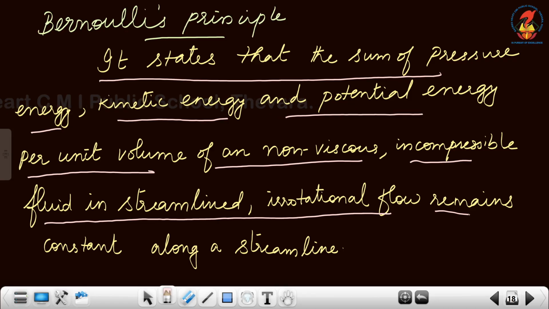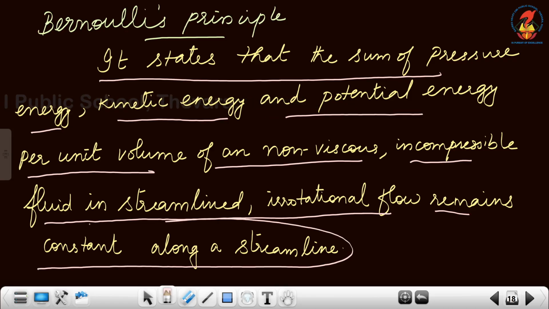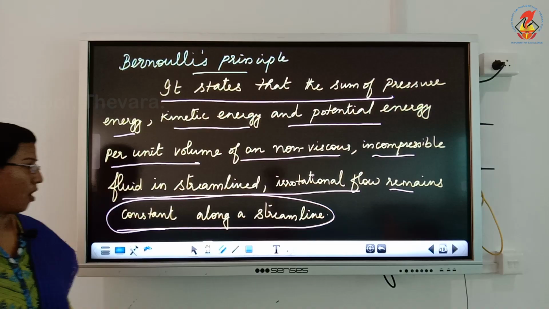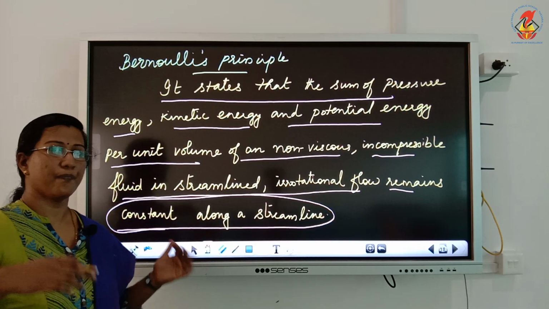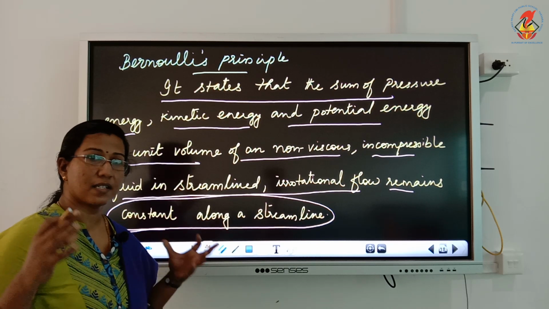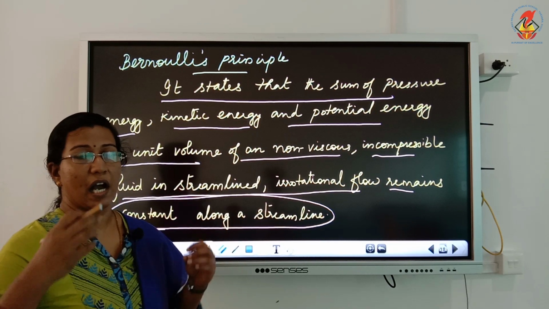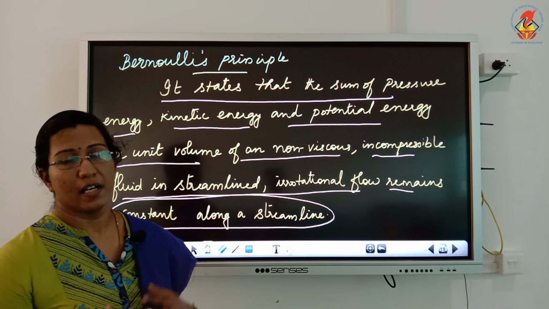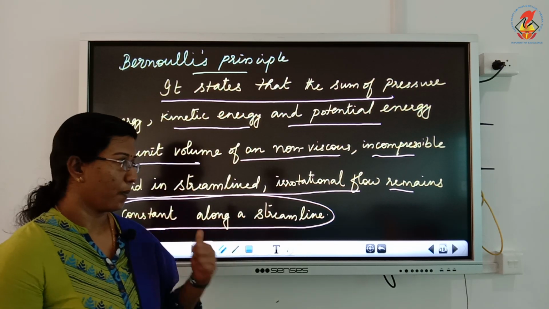So the sum of potential energy, kinetic energy and pressure energy is a constant for an ideal fluid which is flowing. This is Bernoulli's principle.